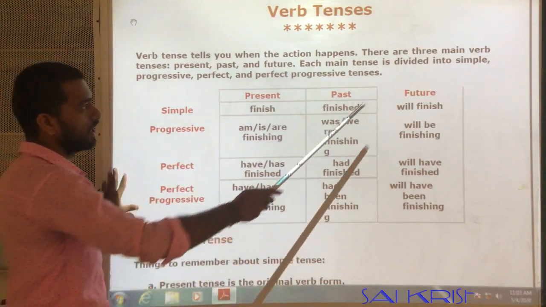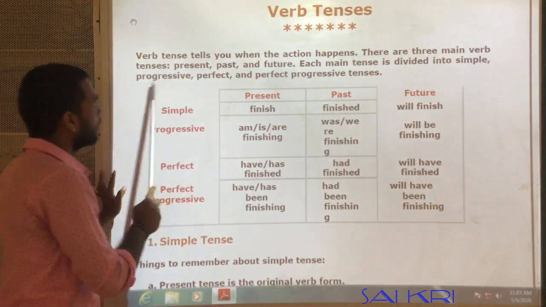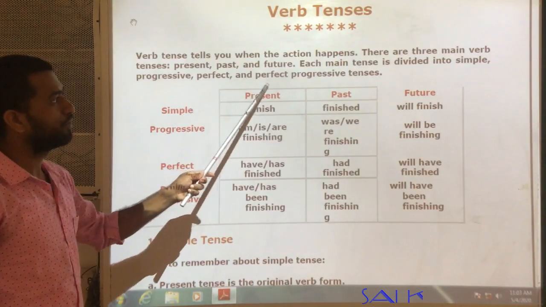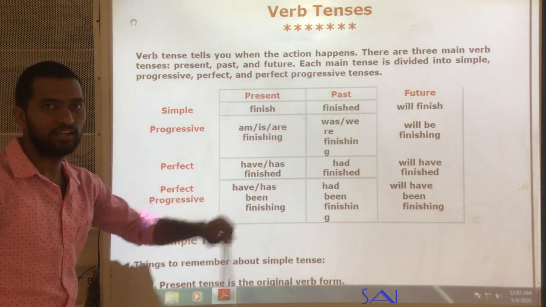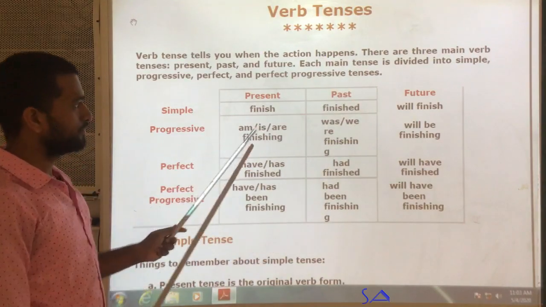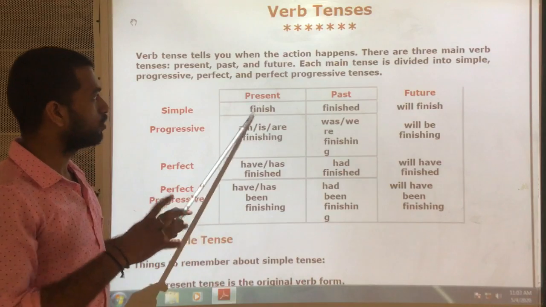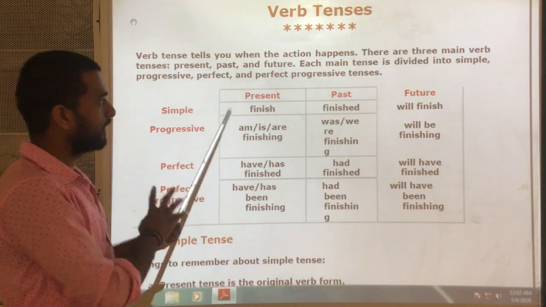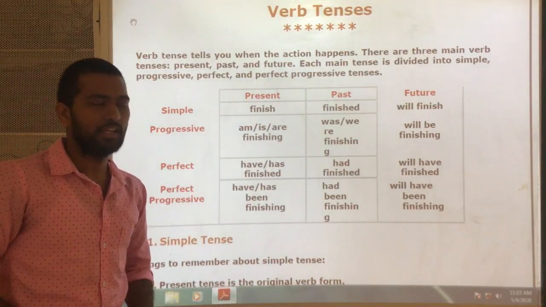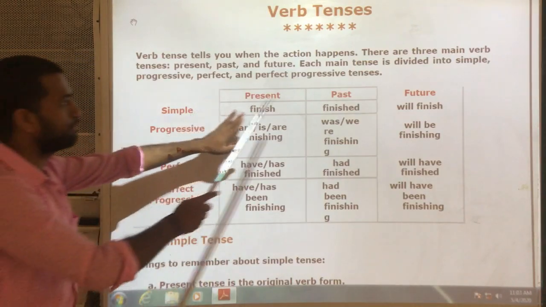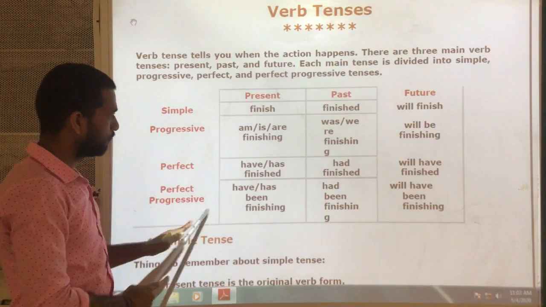I already told you those are simple, continuous or progressive, perfect, and perfect progressive or perfect continuous tenses. Okay. Now I have given you a table, an outlook of how the verb varies for different types of tenses. Let us discuss now how the verb varies in present, past, future according to these four types.